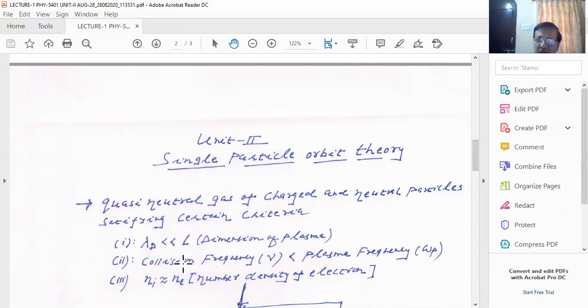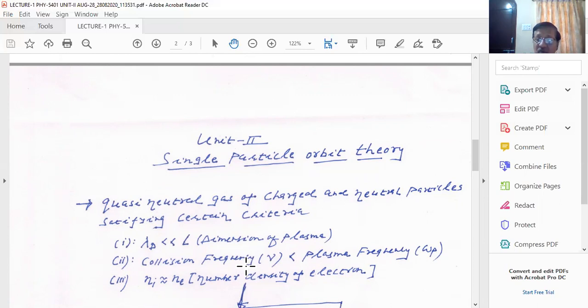And you see, the most important concept in plasma is the collision frequency. Your electron collides with ions also. Your electron collides with electrons also. So there are charged particles, and your electron is interacting via the Coulombic forces. So your electron interacts with an ion, so you have an electron-ion interaction, right? Then you have electron-electron interactions. So there are various interactions.